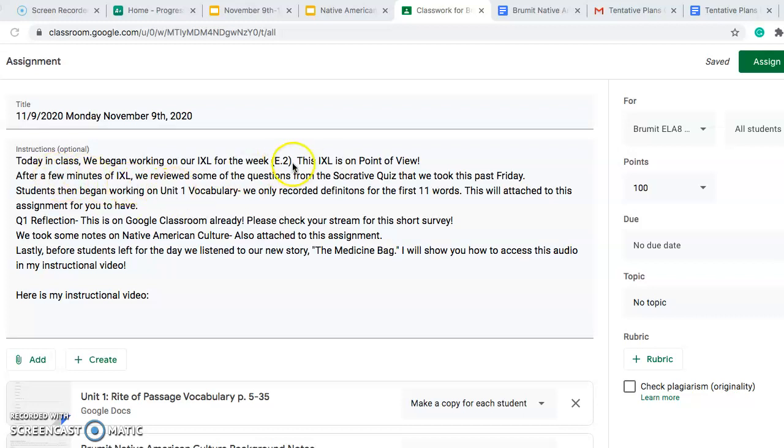After working on our IXL for a little bit, we reviewed 2 questions from our Socrative quiz that many of you have missed. That is something that you do not need to worry about making up. All right. Students then began working on their Unit 1 vocabulary. We only recorded definitions for the first 11 words, and it is also attached to this assignment right down here.